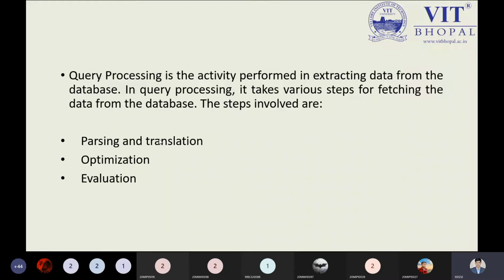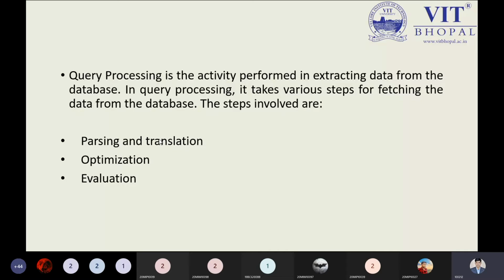As a human being, I'm typing select star from XYZ table, using English statement keywords only. But the point is that these English keywords will be transformed into some other format by our database compiler so the machine can understand easily, because the machine has its own language. That is a big problem, and in this case query processing plays an important role.